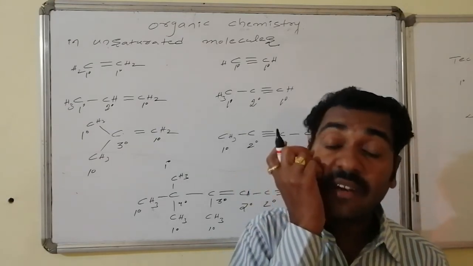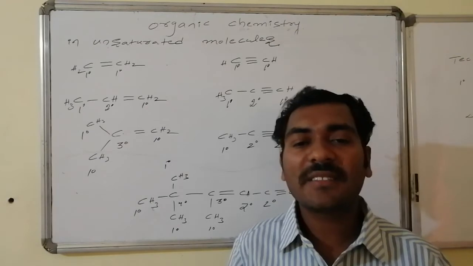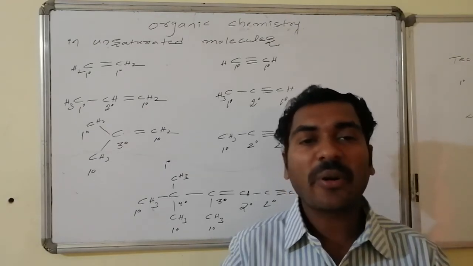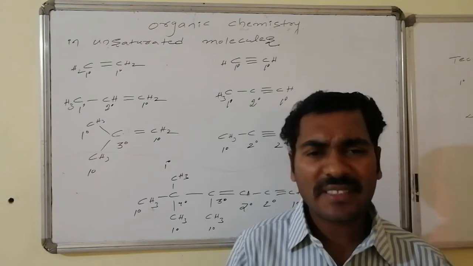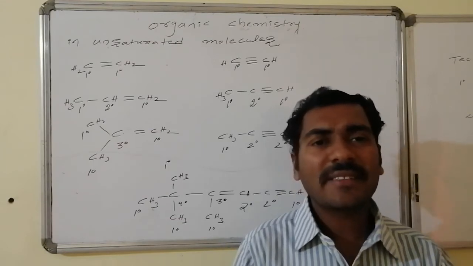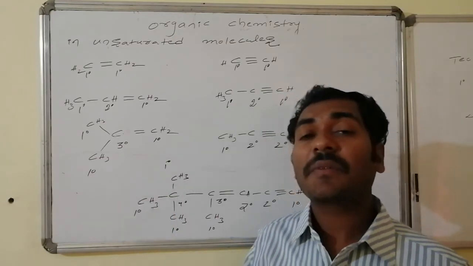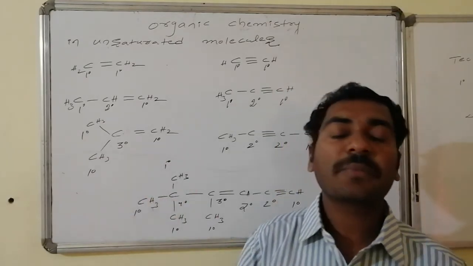Thereby it helps us a lot in understanding bond energies: which bond is weak, which bond is strong, which hydrogen carbon bond is broken, which carbon carbon bond is broken. Such kind of logical interrelation of bond energies can be known from the possible varieties of carbon atoms and the hydrogen atoms present in the structure.